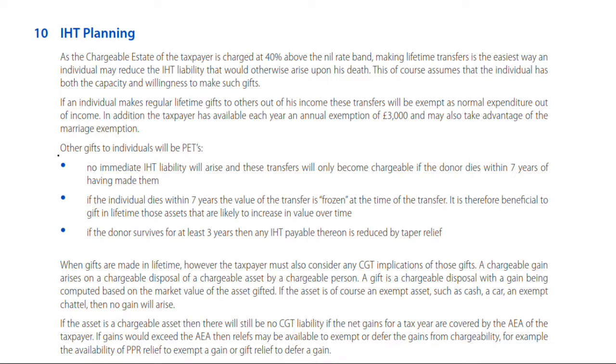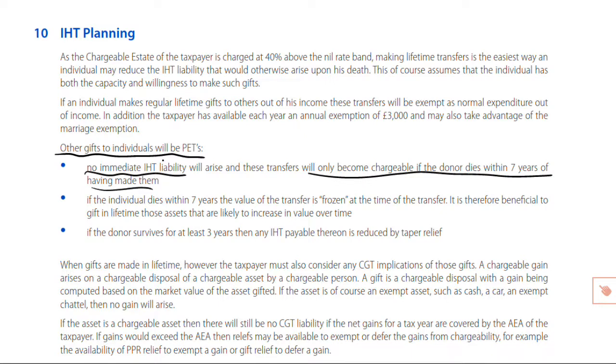Look here at other gifts to individuals. We'll come back to the bit in a minute. But in terms of PETs, no immediate IHT liability will arise. And these transfers only become chargeable if the donor dies within 7 years of having made them. Live for 7 years or more than 7 years, there's not going to be any IHT.